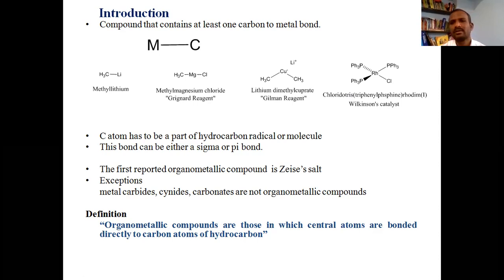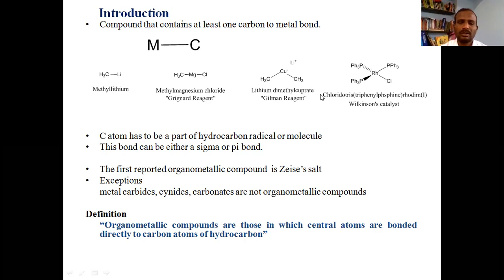It is because when you use this Wilkinson's catalyst for hydrogenation in a reaction, the rhodium metal makes a bond with carbon of the molecule which will be undergoing hydrogenation. As a result, we call Wilkinson's catalyst also an organometallic compound.